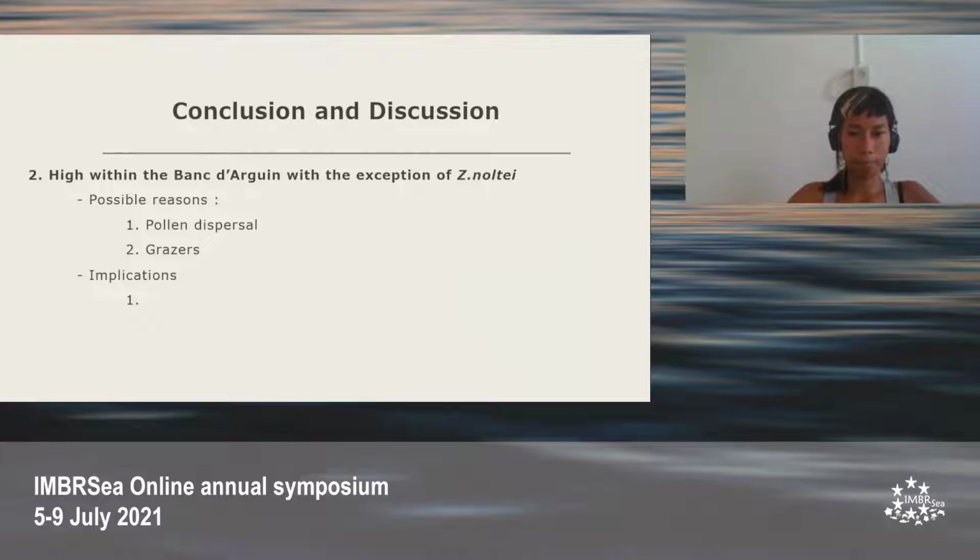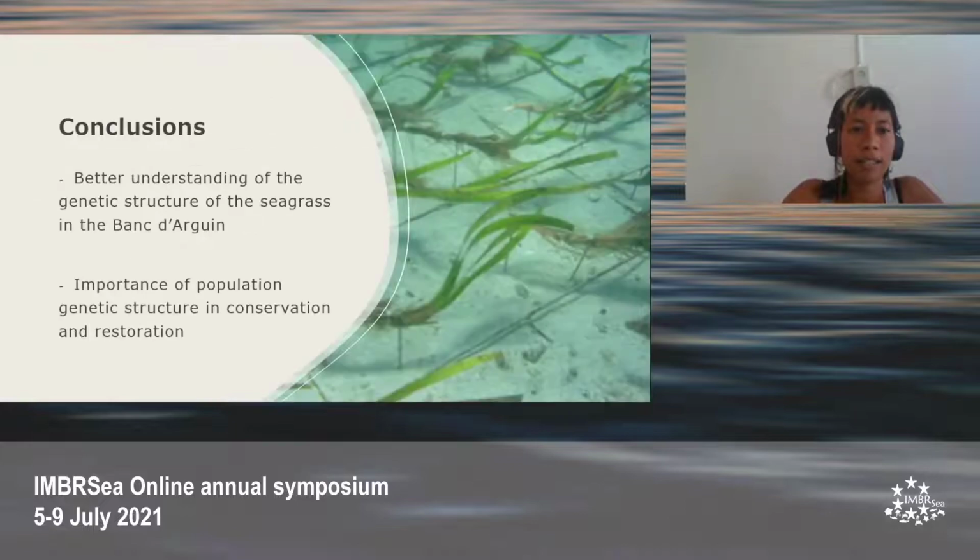So just to finish up, this study helps us to better understand the genetic structure of seagrass in the Banc, and this is important for population genetic structure and conservation and restoration efforts.